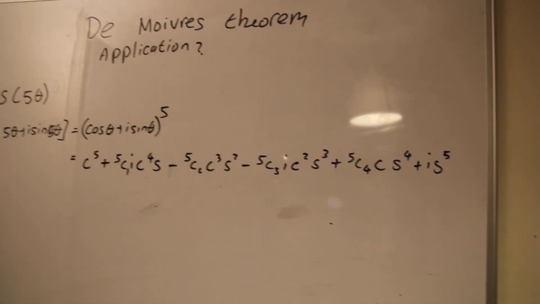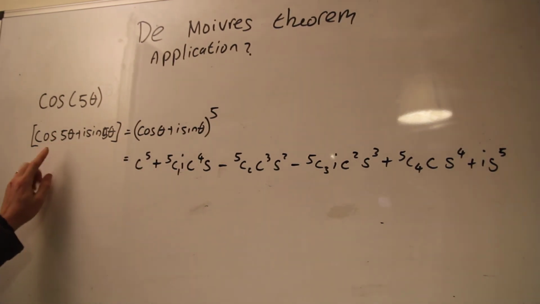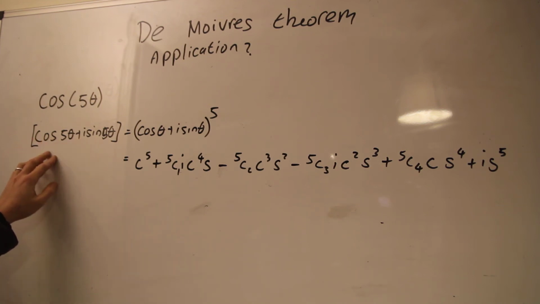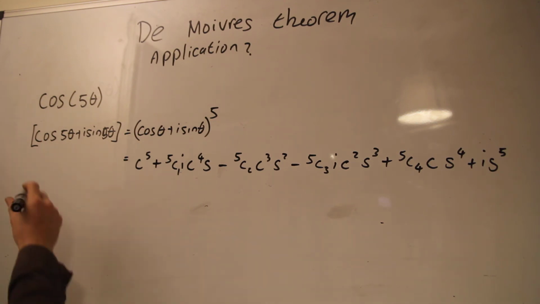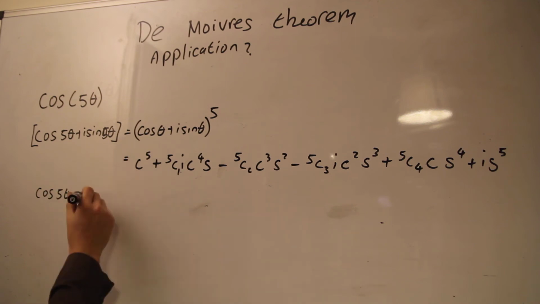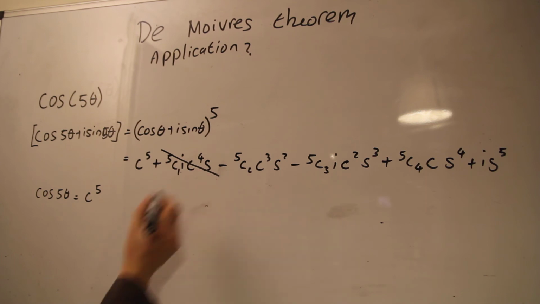Okay, so the reason why I've done it like this is because now look, comparing this expansion to this, we can equate real and imaginary parts. So the imaginary part belongs to sine, sorry, the real part belongs to cos. So cos 5 theta is actually equal to C to the 5. I don't have to worry about this bit because it's got a complex part in it.